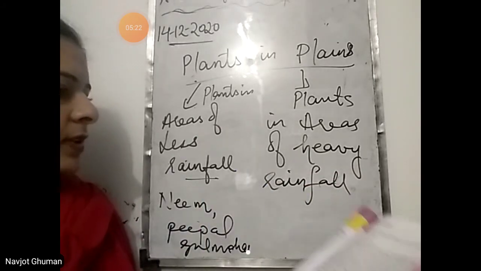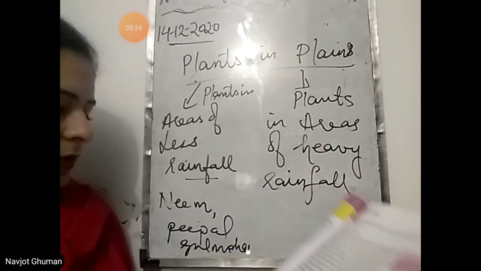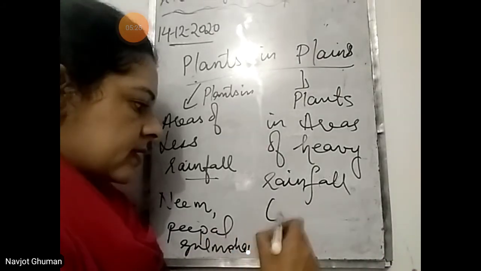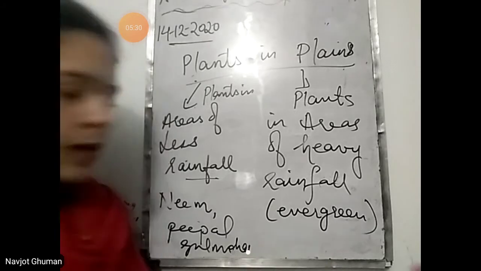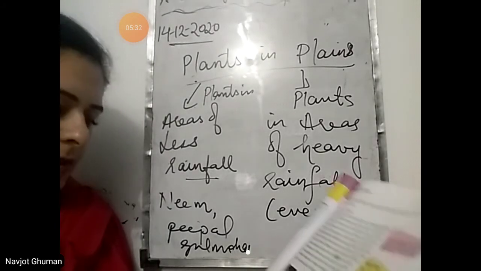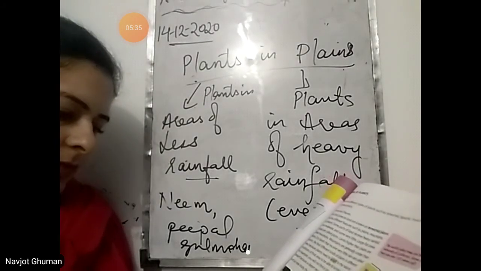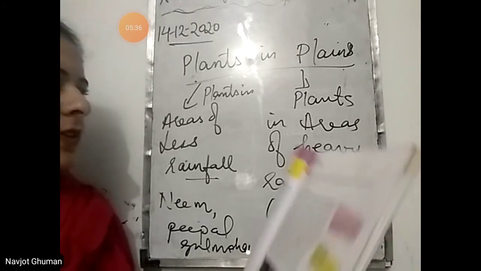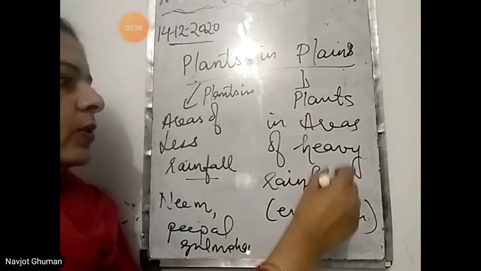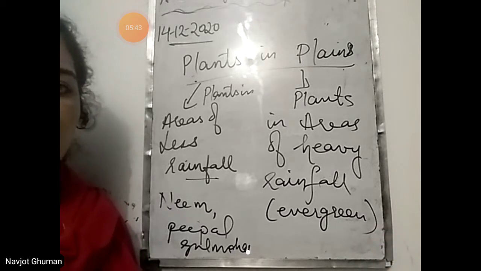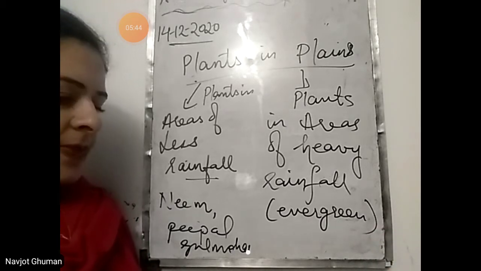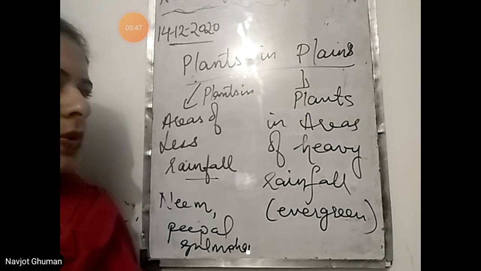Plants that grow in areas of heavy rainfall are called the evergreen plants. Means they remain green all year around. That is why they are called evergreen plants. Rubber tree, teak tree are the examples of plants that grow in areas of heavy rainfall. So these were the plants that grow in plains. Next are the plants that grow on mountains.